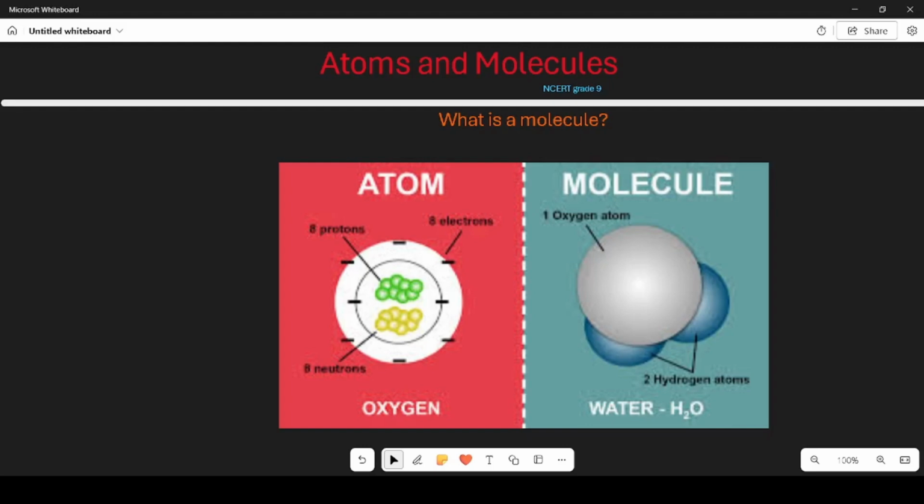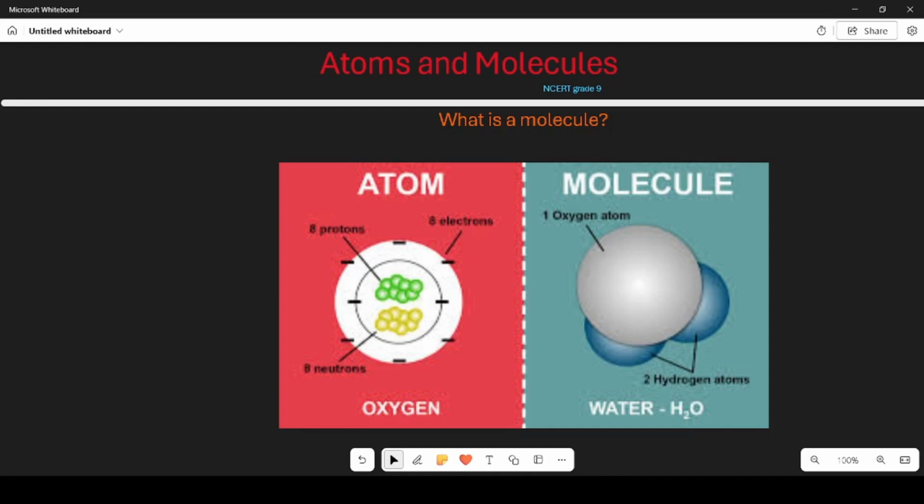Let's talk about molecules in a simple way. What is a molecule? Imagine a team. Think of a molecule like a team of friends holding hands. Each friend is an atom. When these friends hold hands, they form a group, which we call a molecule.